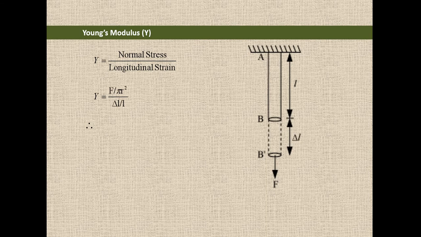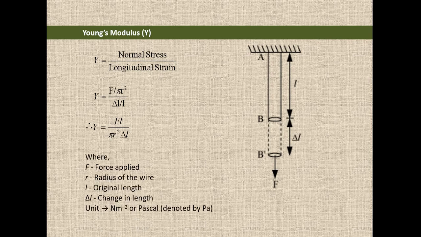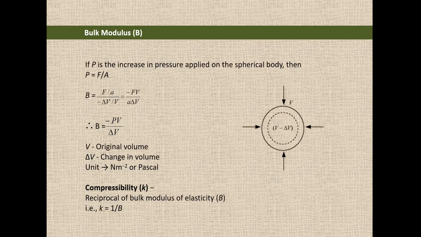So we can write Y is equal to F by A divided by delta L by L, and what is A? Area is pi r square, because the cross section is of circular shape. So we can write Y is equal to FL divided by pi r square delta L. F is force, r is radius, L is original length, delta L is change in length, and the unit is Newton per meter square or Pascal.